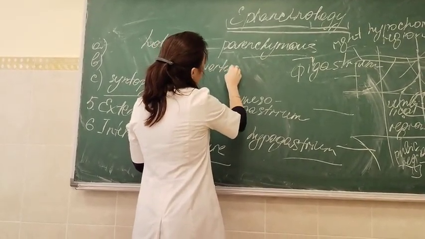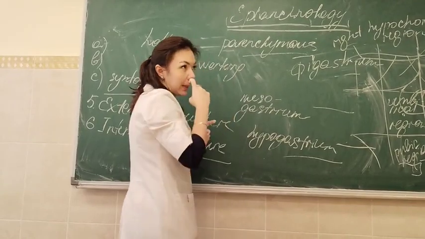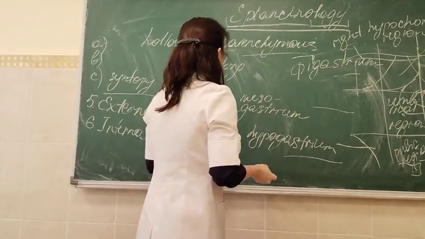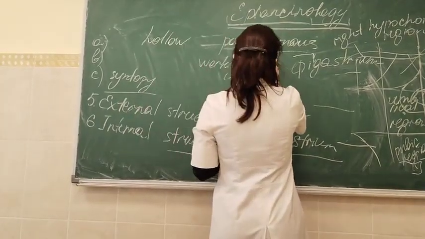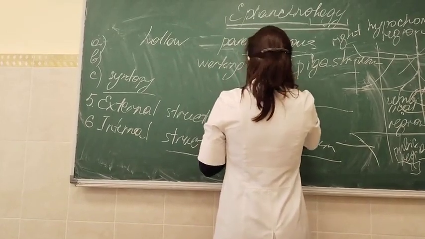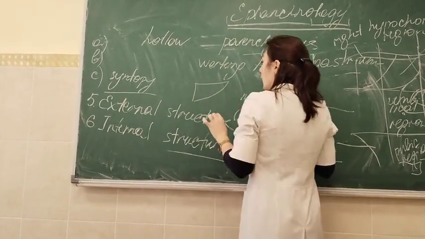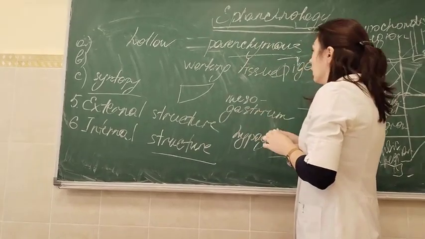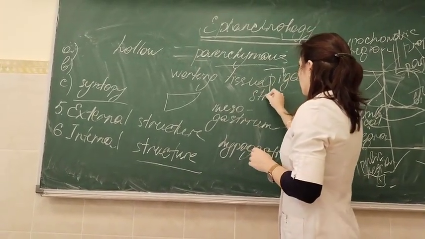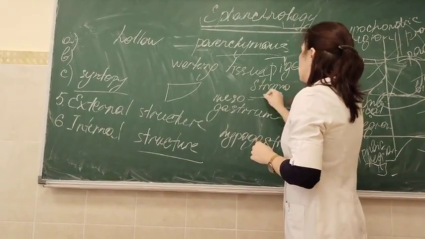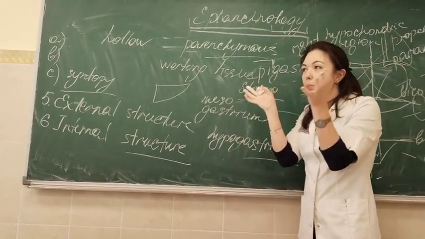Parenchymous organs are usually glands, organs which produce something. These glands consist of parenchyme, and they also have stroma. Stroma is connective tissue that surrounds parenchyme.